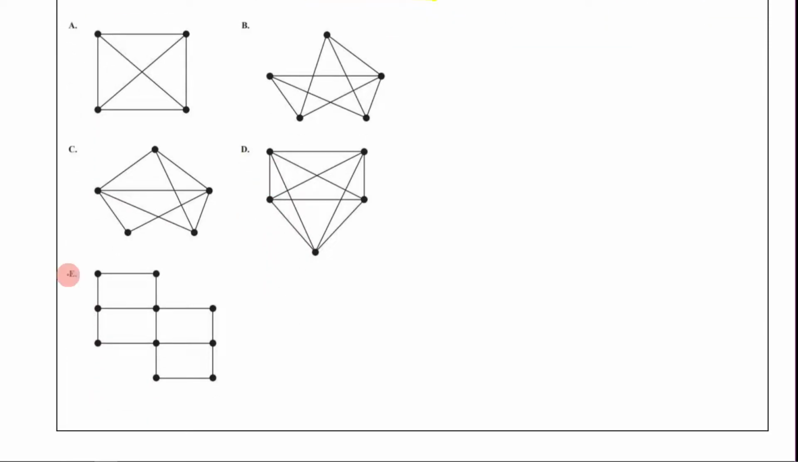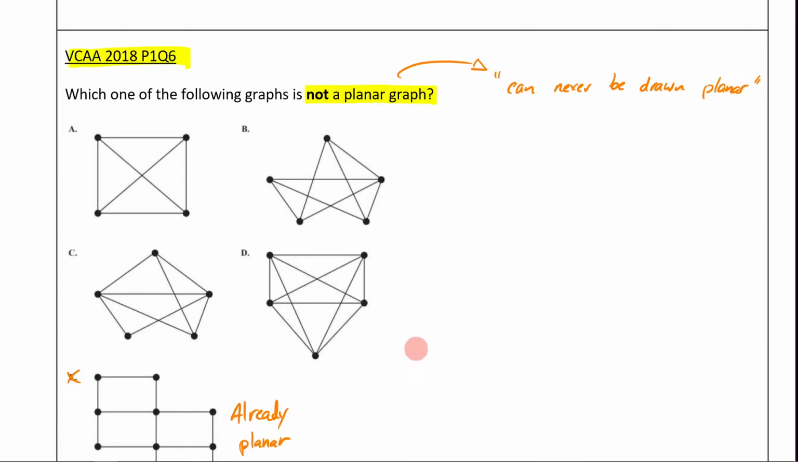Well, immediately you can eliminate E, because E is already planar. And then you might look at this one and say, well, this one's easy. I could get rid of this and I could just put it around here. That's not too hard. But then you might be looking at C, D, and B and think, ugh, what am I going to do now?